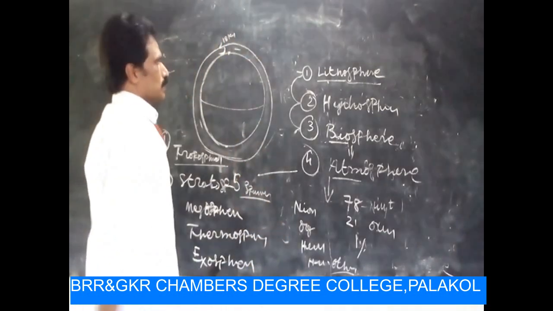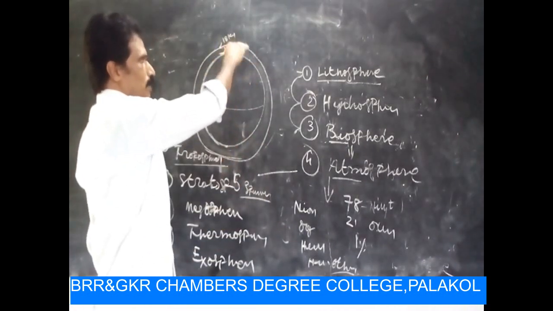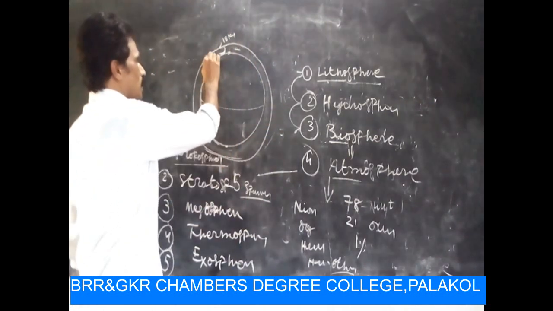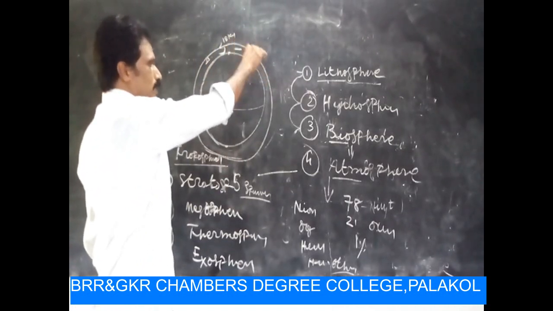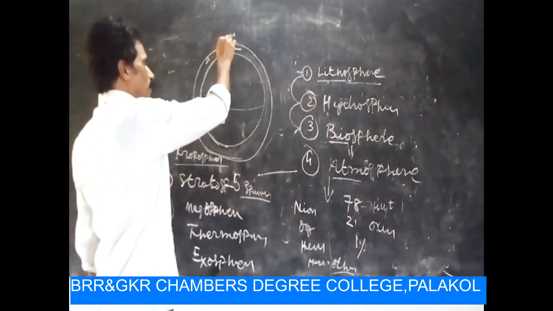Aeroplanes travel in this layer, and water evaporation converts into clouds, which move in this layer. Okay, and next one,